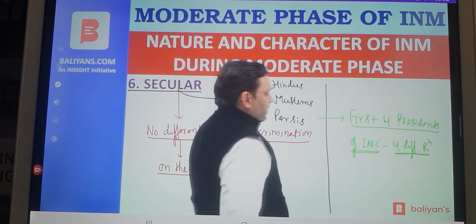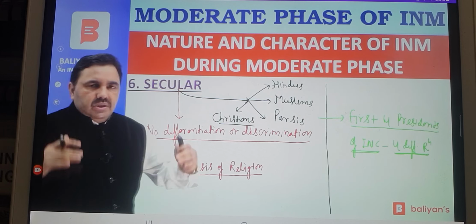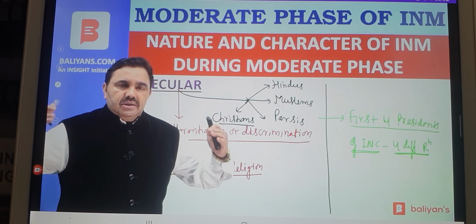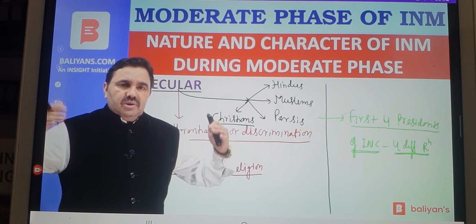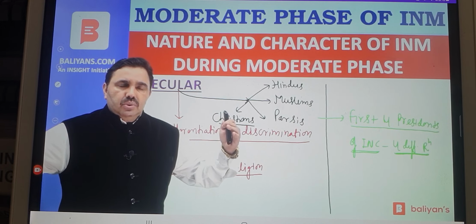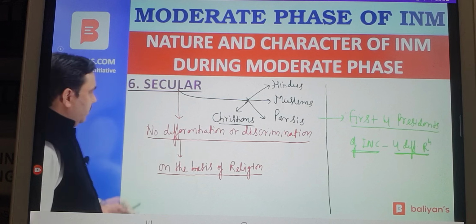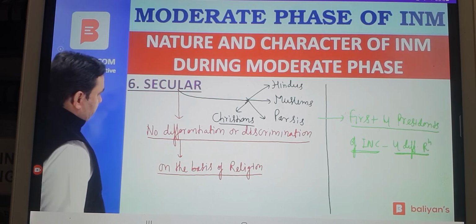W.C. Banerjee was Hindu. Dadabhai Naoroji was a Parsi. Badruddin Tayyabji was a Muslim. And number 4, George Yule was a Christian. So everyone was involved in Congress activities during the moderate phase.